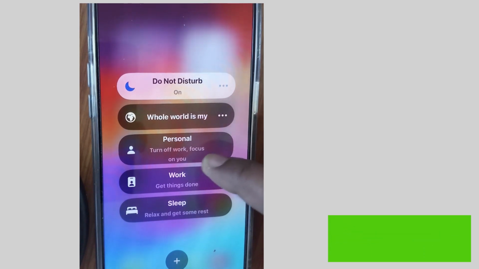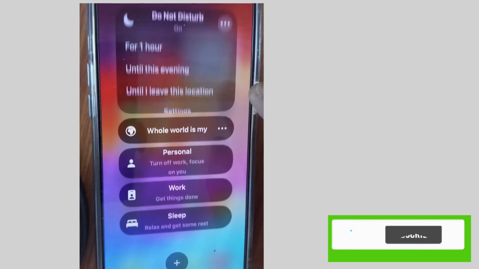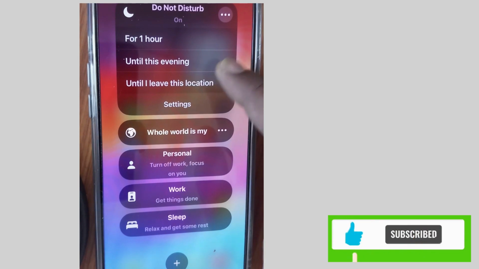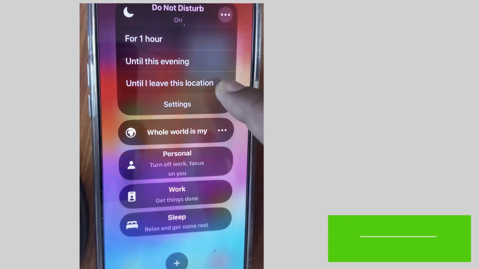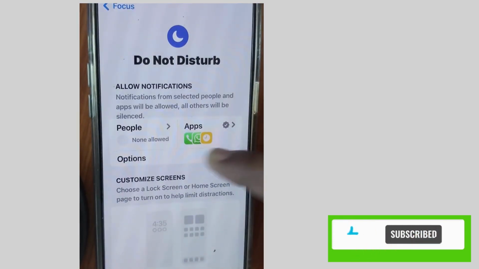Because sometimes if the Do Not Disturb feature is enabled on your phone, then such OTPs or verification codes you will not receive on your iPhone. So you must disable